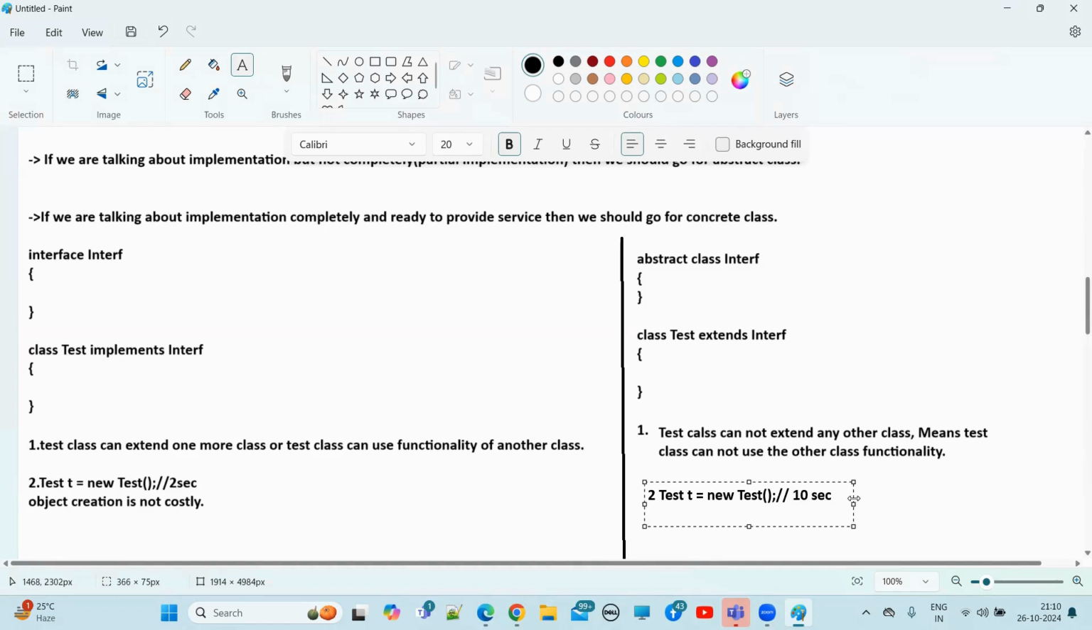Definitely it took more time, right? Compared to the interface one, the right side one definitely took more time. Now, your object creation is costly. Am I right or wrong? Object creation is costly. Understand? So these are the technical differences. That's why we cannot replace an interface with an abstract class.